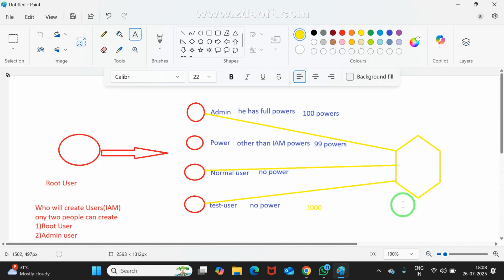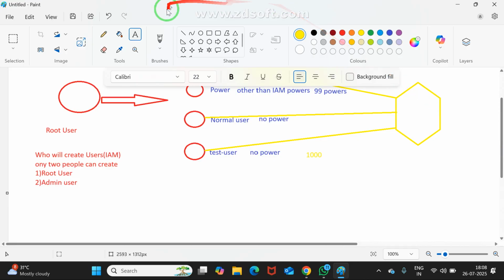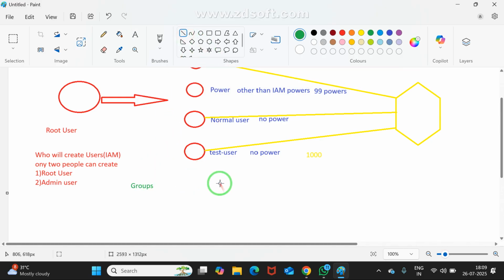For that, the industry developed the concept of groups. We are going to work with groups. What is a group? You may think like this: there I am going to draw an arrow, and we can assign users to groups. Is it okay for you? Like this, we can assign users to groups.